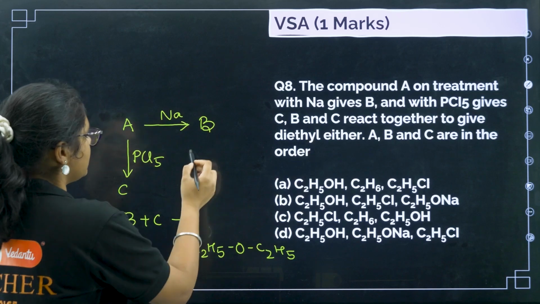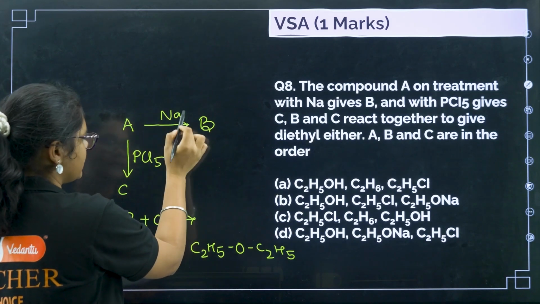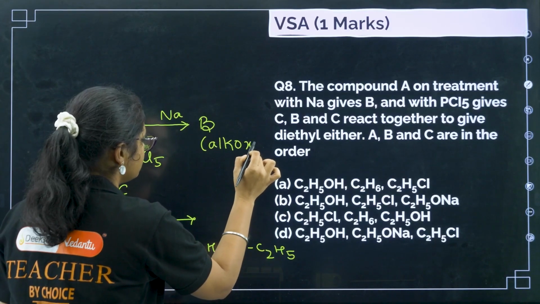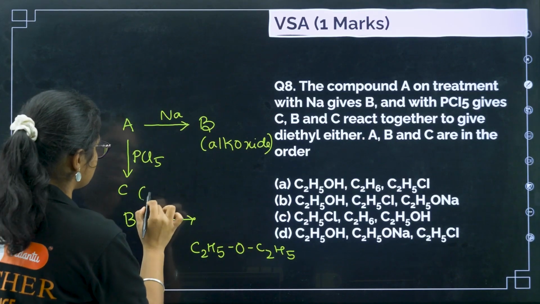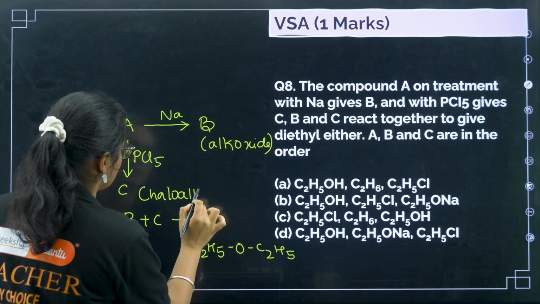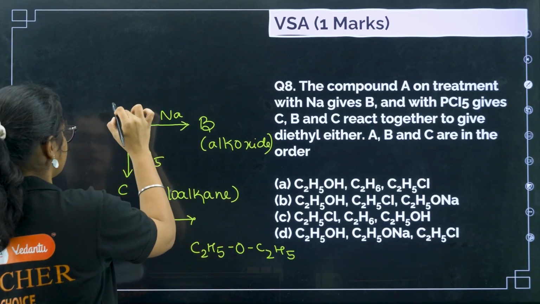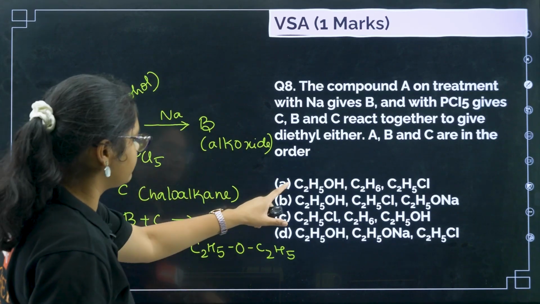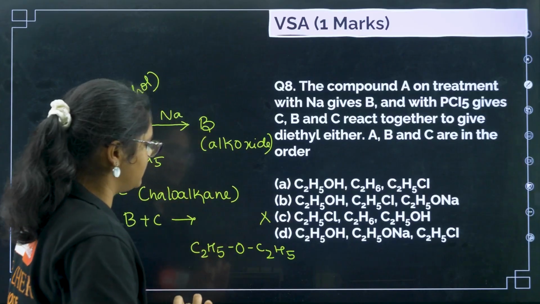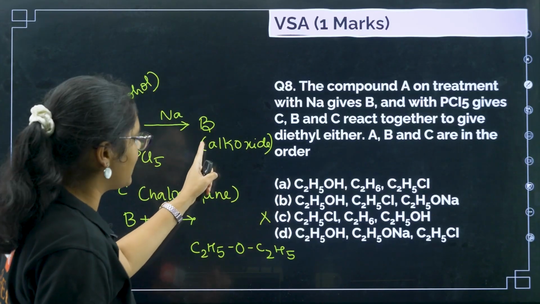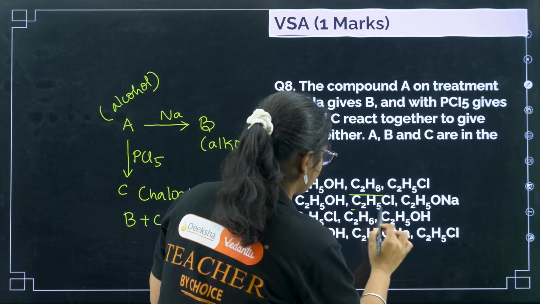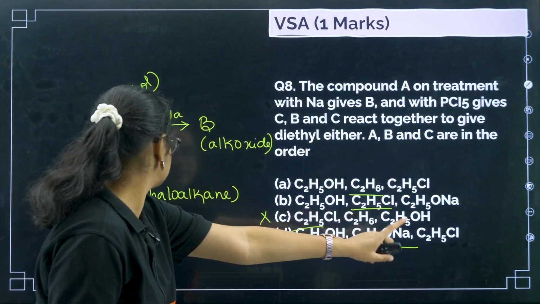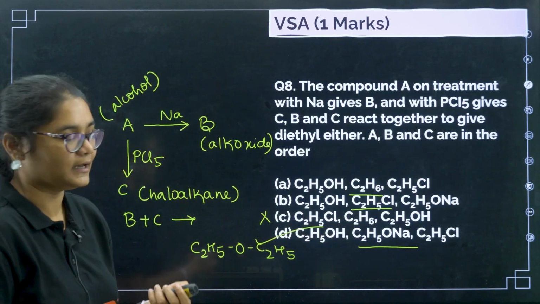Okay, so now if you see, it is reacting with sodium to give B, so definitely this must be one alkoxide ion, okay, and when you treat it with PCl5, this must be a haloalkane, right, and A must be one alcohol group. So if you see, we have first alcohol, option number C we can eliminate. So here we all have alcohol, and B has to be an alkoxide ion. Here we do not have alkoxide. In this option we have alkoxide, so option number D here, okay? And the C is your haloalkane, that is chloroalkane.